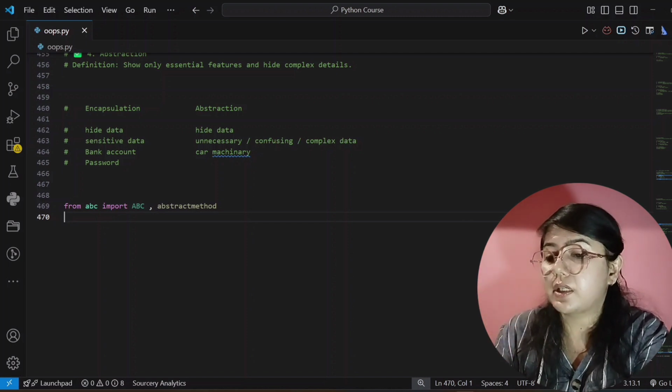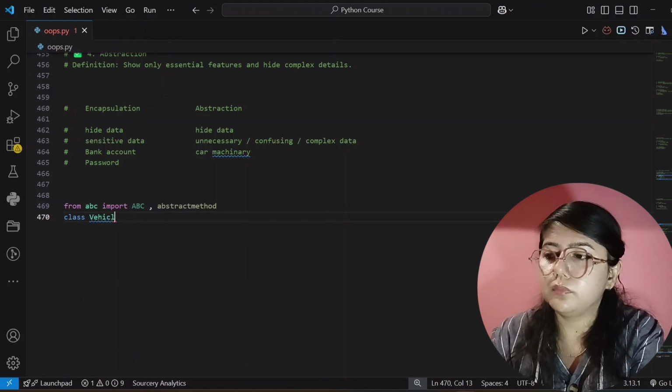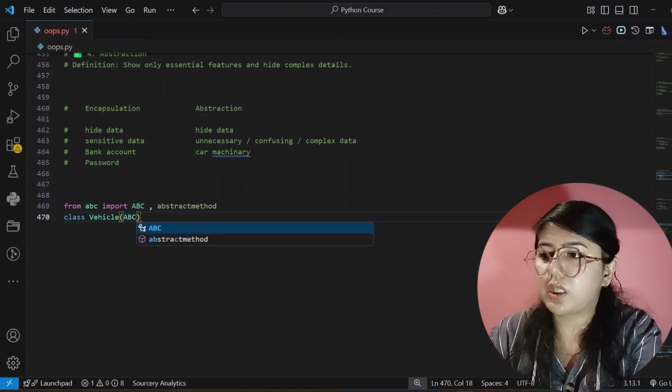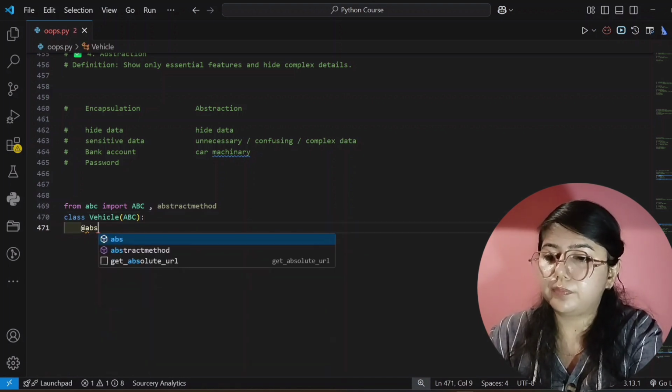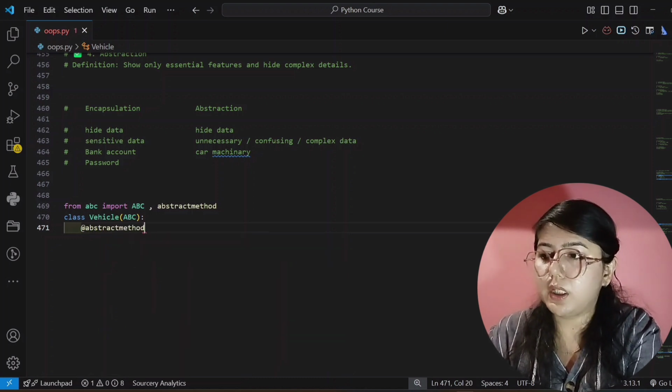So now we will create a class and its name is Vehicle, and here I'm passing ABC, and here I am using abstractmethod.